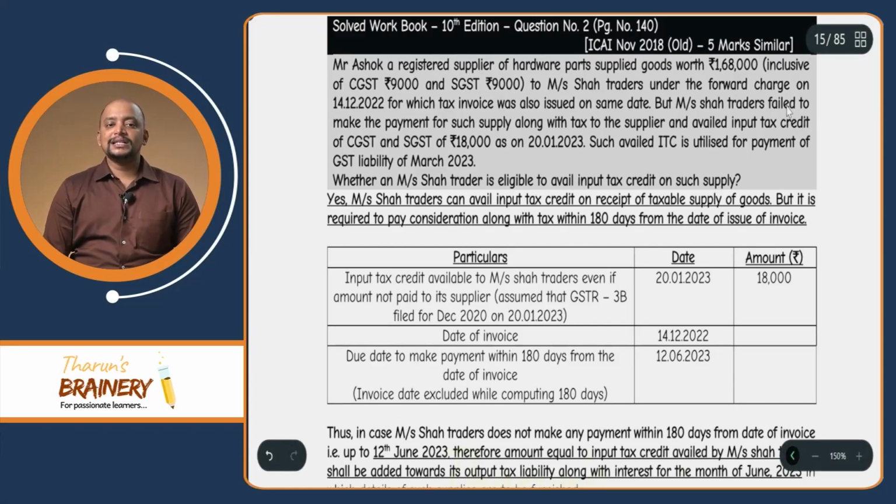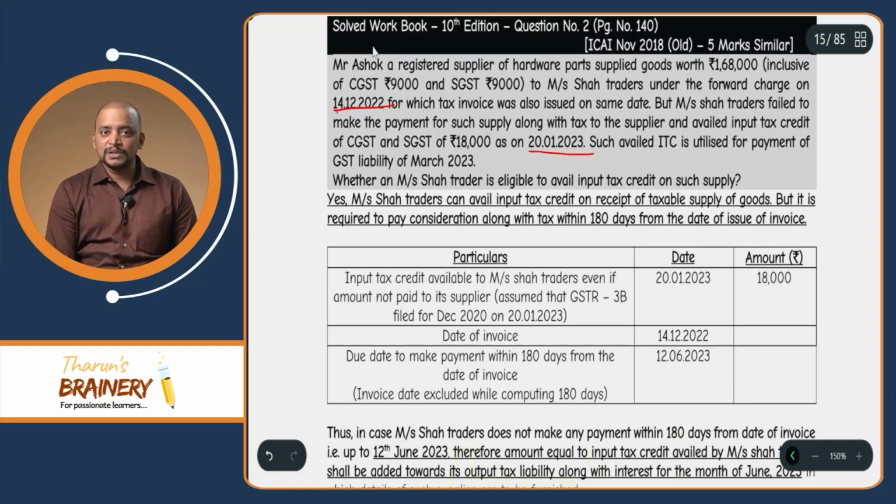Mr. Ashok, a registered supplier of hardware parts, supplied goods worth 1,68,000 inclusive of GST, CGST 9,000 and SGST 9,000, to Mahesh Shah Traders under forward charge on 14/12/2022. Therefore, the invoice date is 14/12/2022, for which the tax invoice was also issued on the same date. But Shah Traders failed to make the payment for such supply along with tax to the supplier and availed the ITC of CGST and SGST on 20/1/2023.